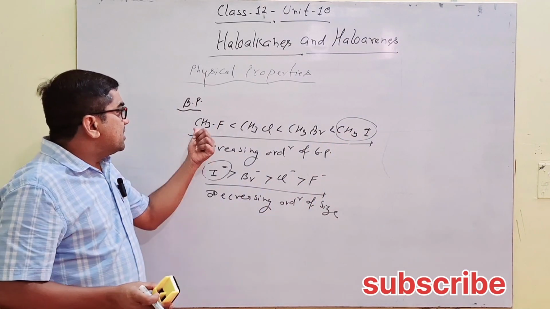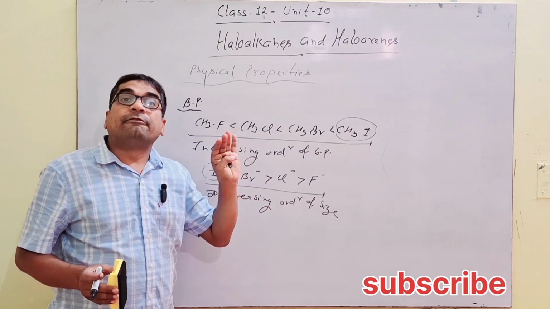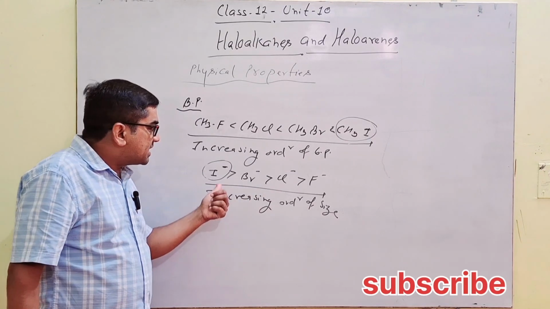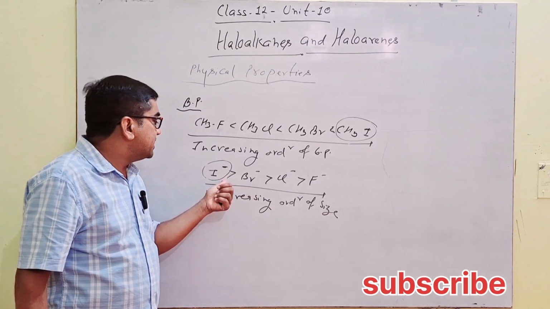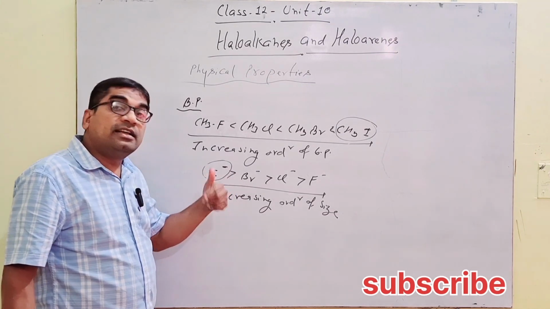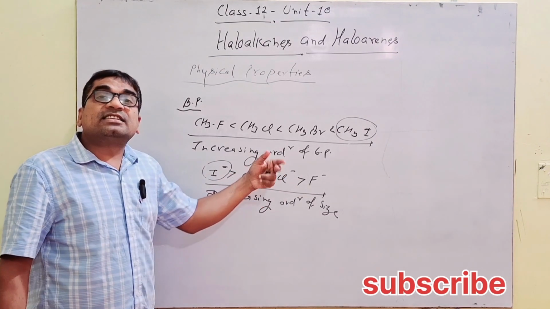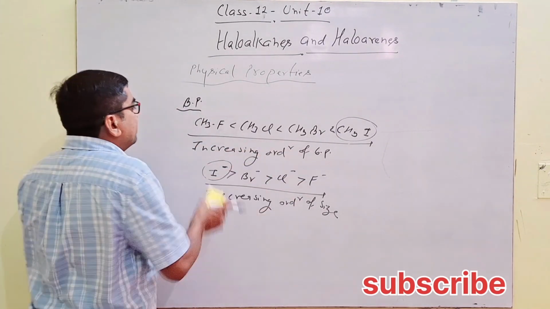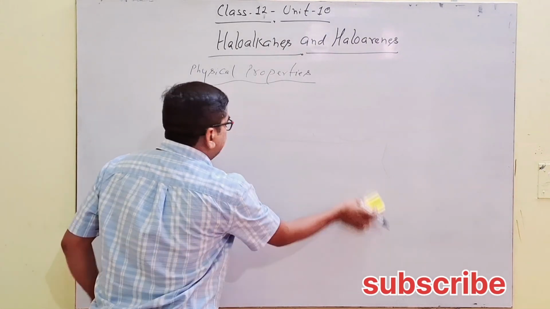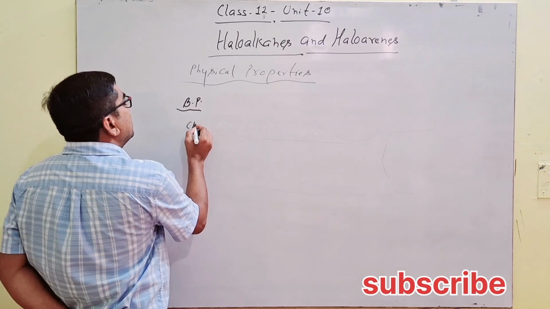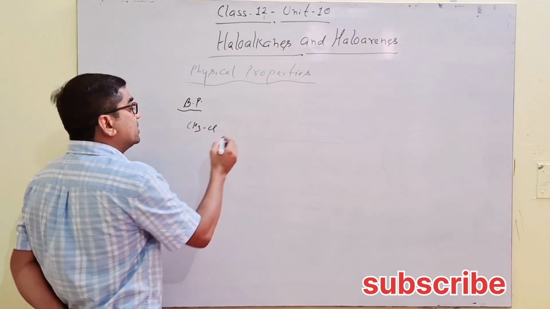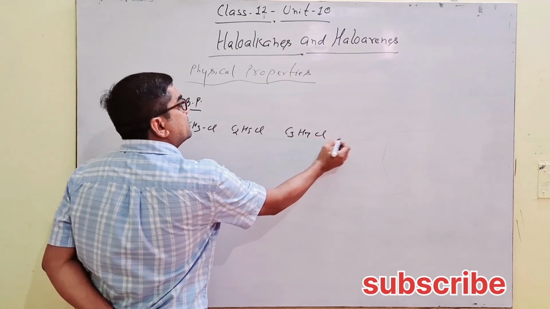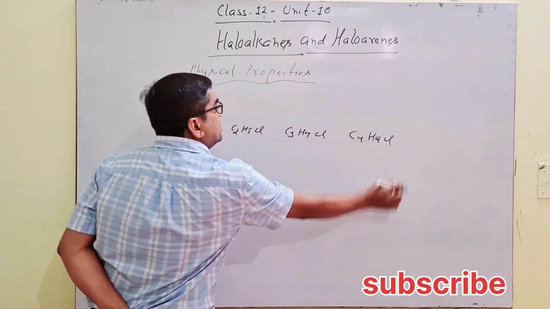Is it clear? Here the number of carbons in the alkyl group attached is fixed, so different halogens of different sizes are attached. Higher the size of the halide, higher will be the van der Waals forces, which raises the boiling point of alkyl halides. And if now we change the size of alkyl, then the order will be like this: CH3Cl, fixed halogen, C2H5Cl, C3H7Cl, C4H9Cl.